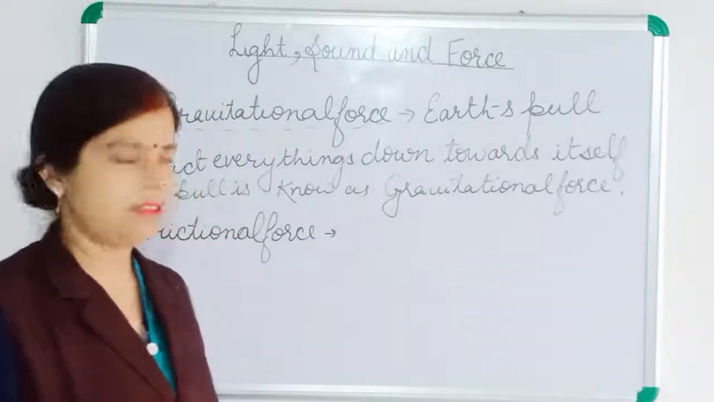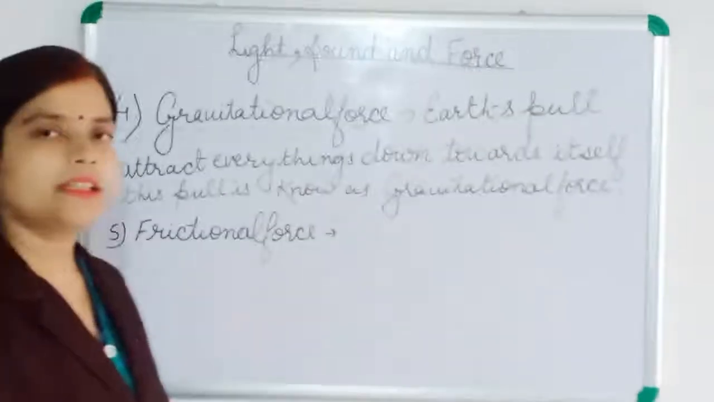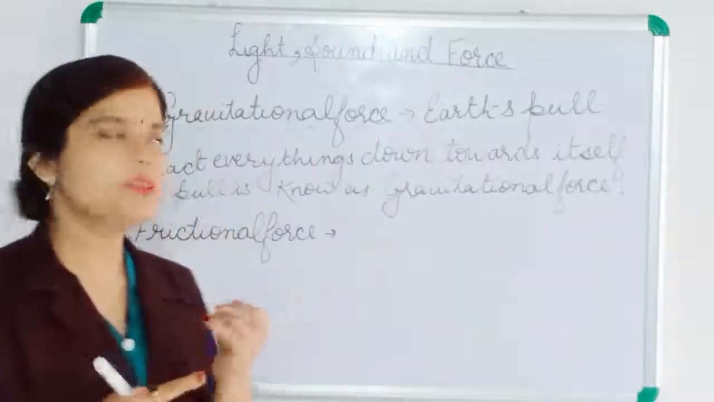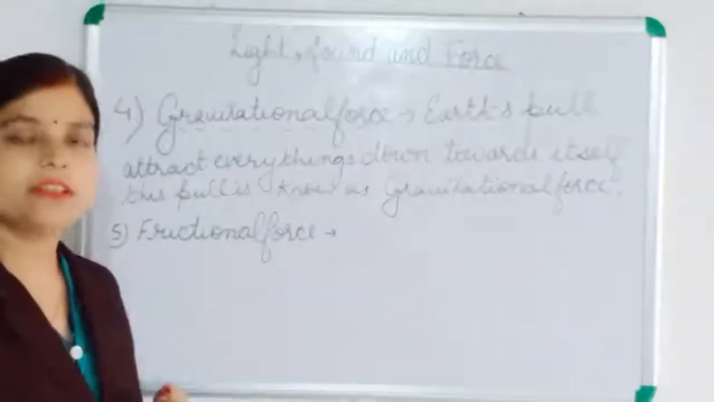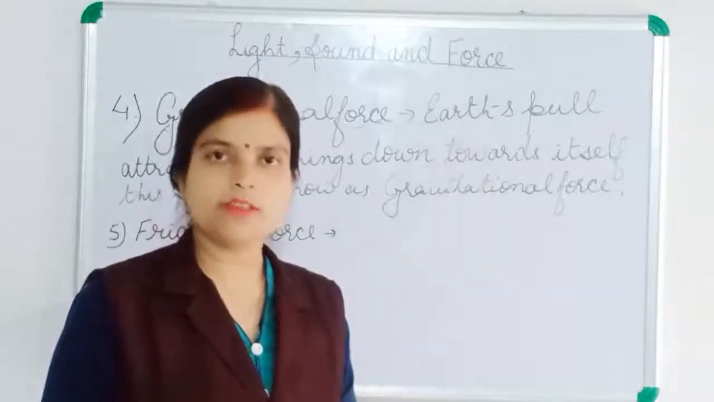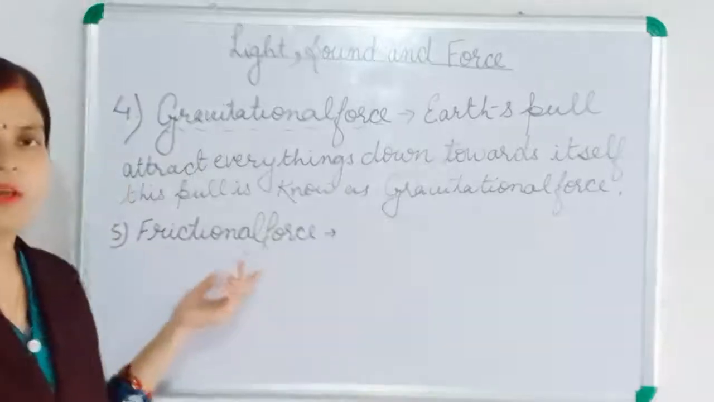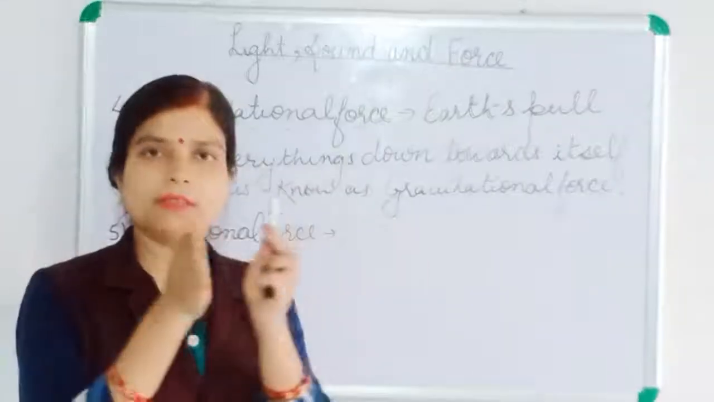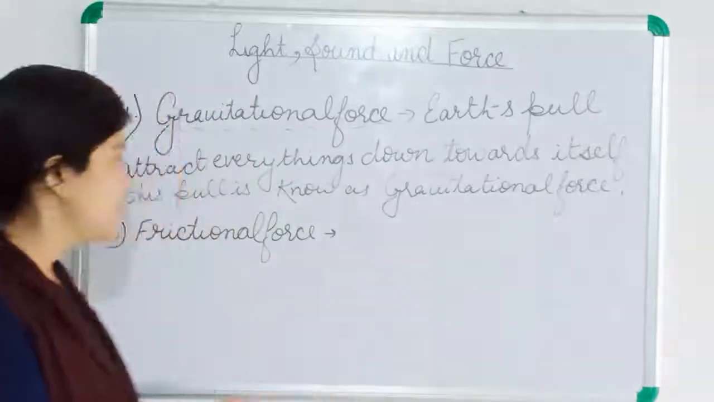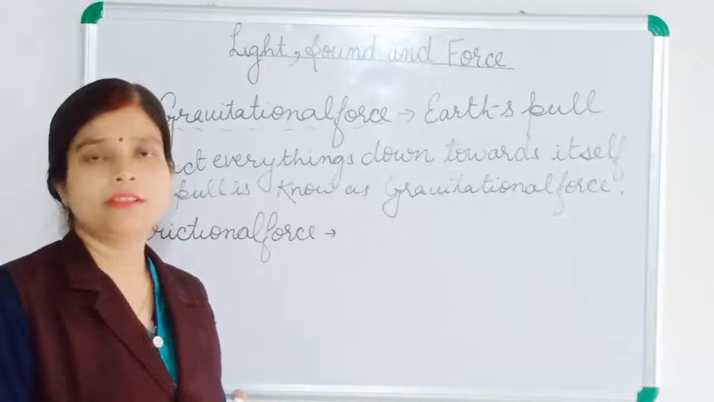Means force of earth. Now next is frictional force. So this is a contact force. Just now we talked about magnetic force and gravitational force. Both are non-contact forces. From far away only they pull the object towards themselves, okay? But this frictional force is contact. Contact means the contact of two things. So this is a contact force and it always opposes the motion.